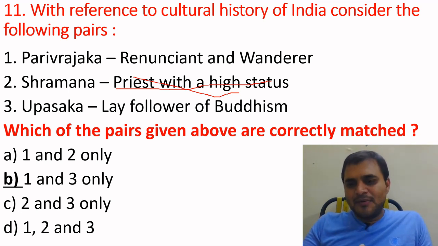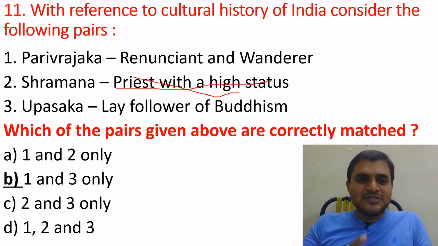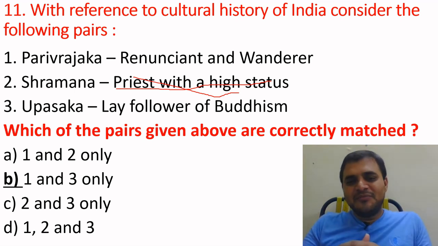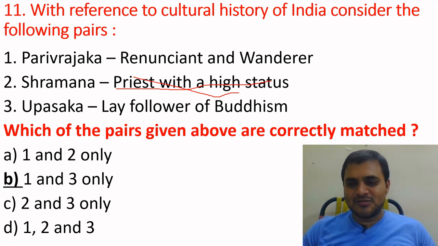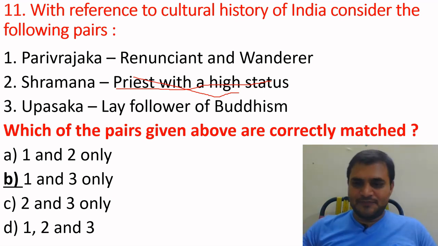But some people will be involved in married life and follow Buddhism. These persons were called upasakas. To protect Buddhism, we need bhikshus and upasakas. If only bhikshus were there, within some years Buddhism would disappear. To protect Buddhism, they need upasakas also. Some family persons also need to support.